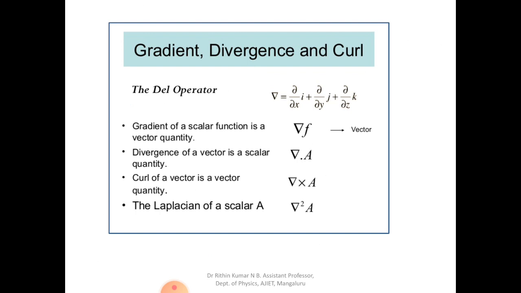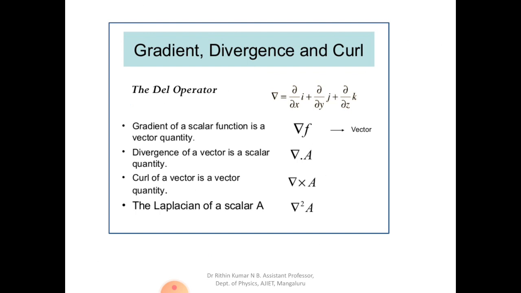As a summary, we have seen the del operator, the divergence operator, the gradient operator, the curl, etc. The del operator, del is equal to ∂/∂x i cap plus ∂/∂y j cap plus ∂/∂z k cap. It is just a differential operator. If you operate that del on a scalar function, that results in a vector, which is called a gradient. Del f gives you a vector.